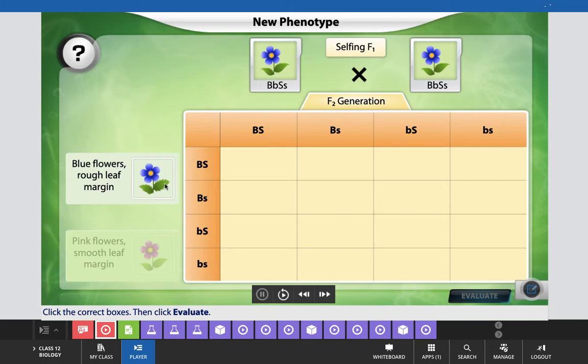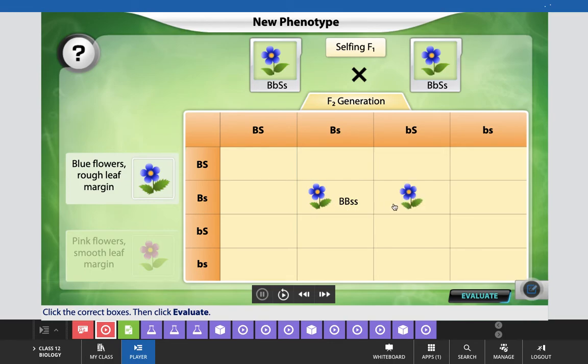So the recessive trait will be shown when it comes from both sides, and for blue color, which is a dominant trait, it can be produced in heterozygous as well as homozygous condition. Now one box that we can take here is where capital B and small s will give this type of phenotypic features.